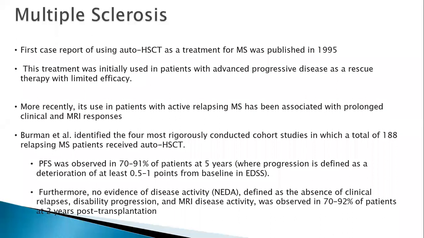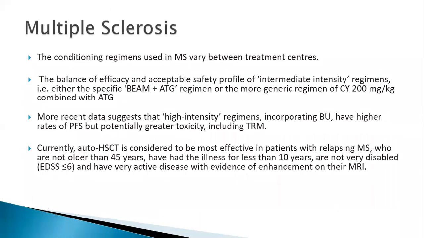Now there is a big trial going on, comparing disease-modifying drugs versus autologous stem cell transplant in multiple sclerosis. Sometimes with disease-modifying drugs the disease control is not long enough, and autologous stem cell transplant, giving a progression-free survival of 70 to 90%, is a very good quality of life, if not a good overall survival. Here again, the conditioning regimen differs from center to center.